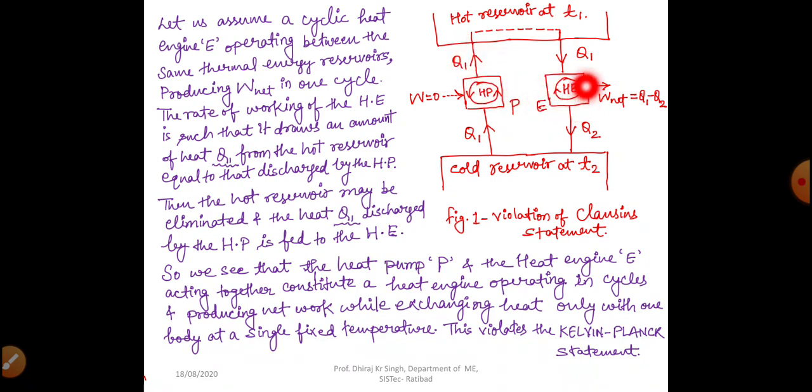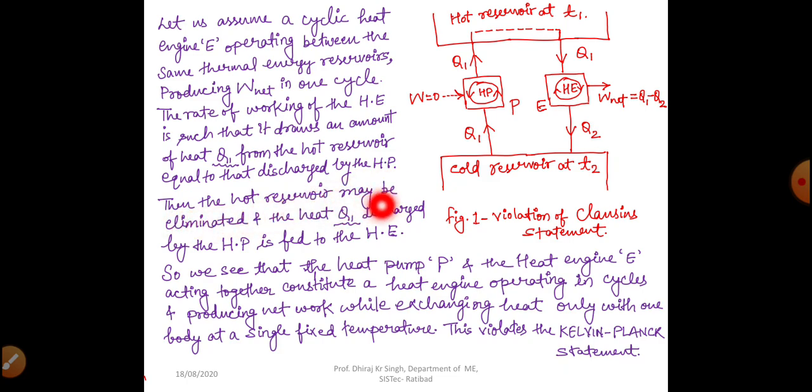That means the heat engine draws that equal amount of heat, that is Q1, as input. Here it is output from the heat pump. So we are using that output heat as input in the heat engine, right? It is written that the rate of working of the heat engine is such that it draws an amount of heat Q1 from the hot reservoir equal to that discharged by the heat pump.